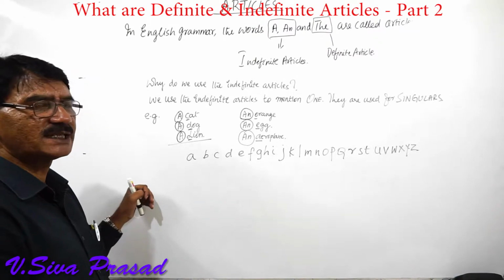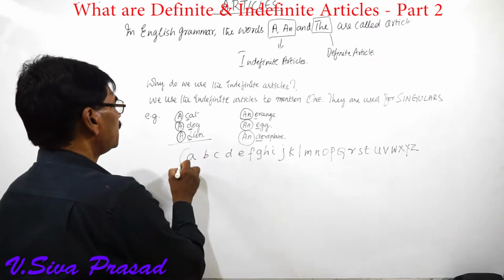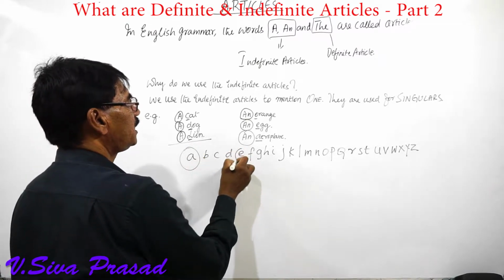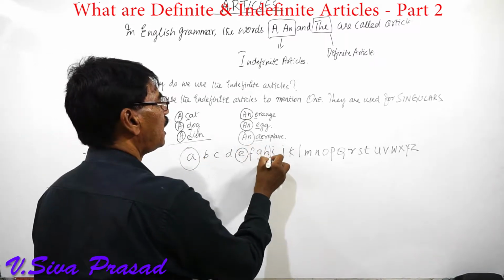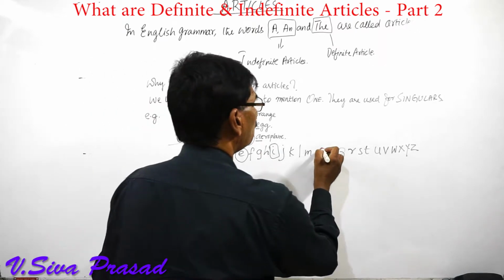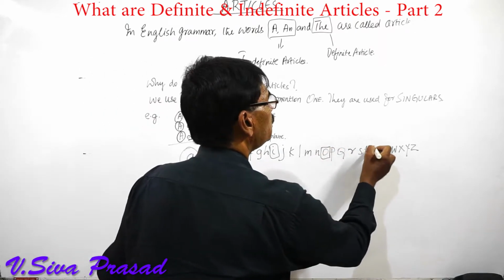Out of these 26 alphabets, A, E, I, O, U.